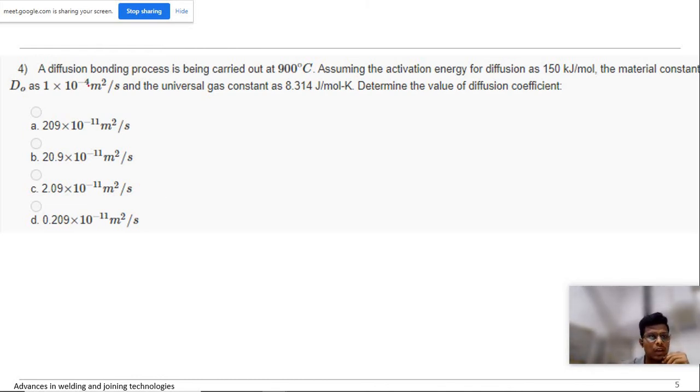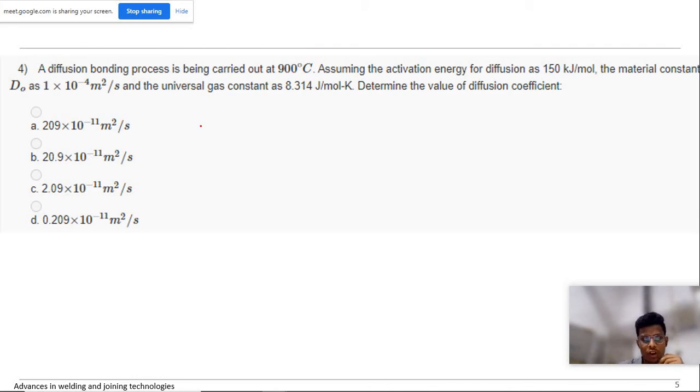Okay. A diffusion bonding process is being carried out at 900 degrees Celsius. Assuming the activation energy Q is 150 kilojoule per mole, so 150 into 10 power 3, and the temperature T is equal to 1173. The material constant D naught is given, and the universal gas constant as well. Determine the value of the diffusion coefficient.